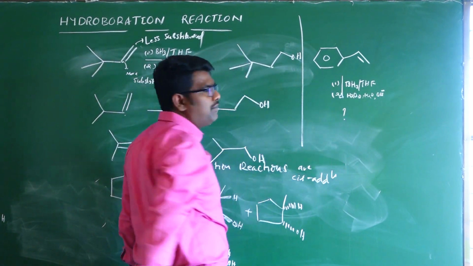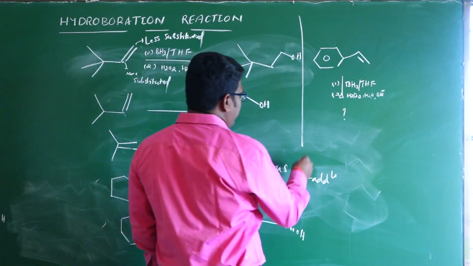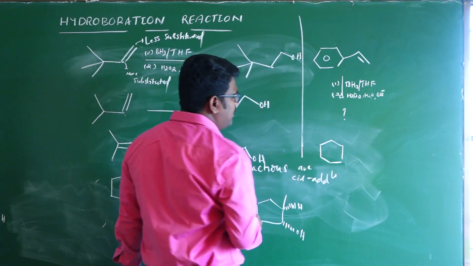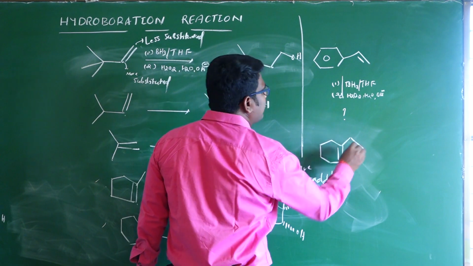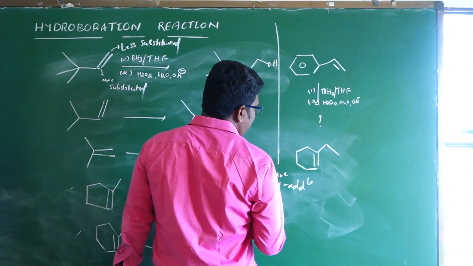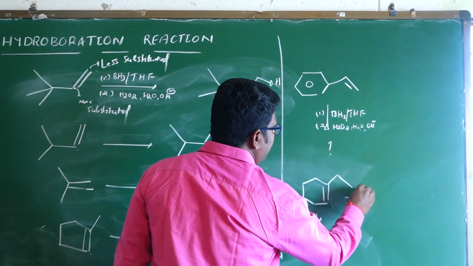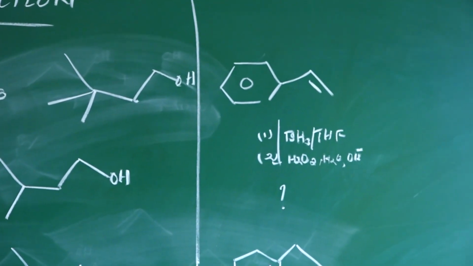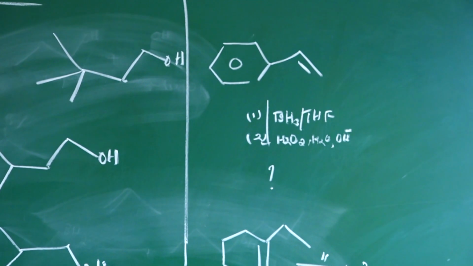Predict the product. And one more, for example, this is another alkene with the same reagents. Solve these two examples, students. So this is the hydroboration reaction.